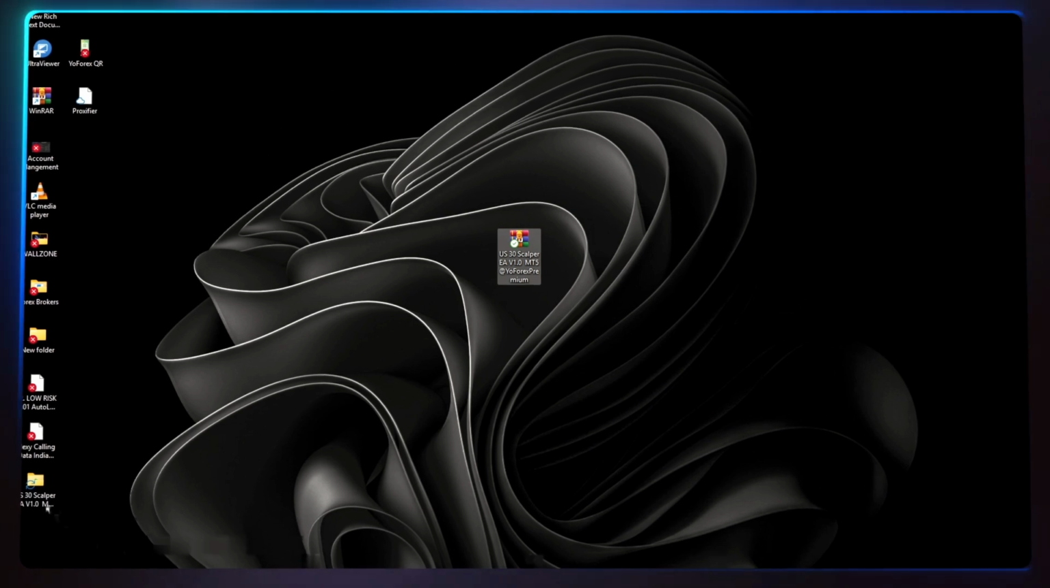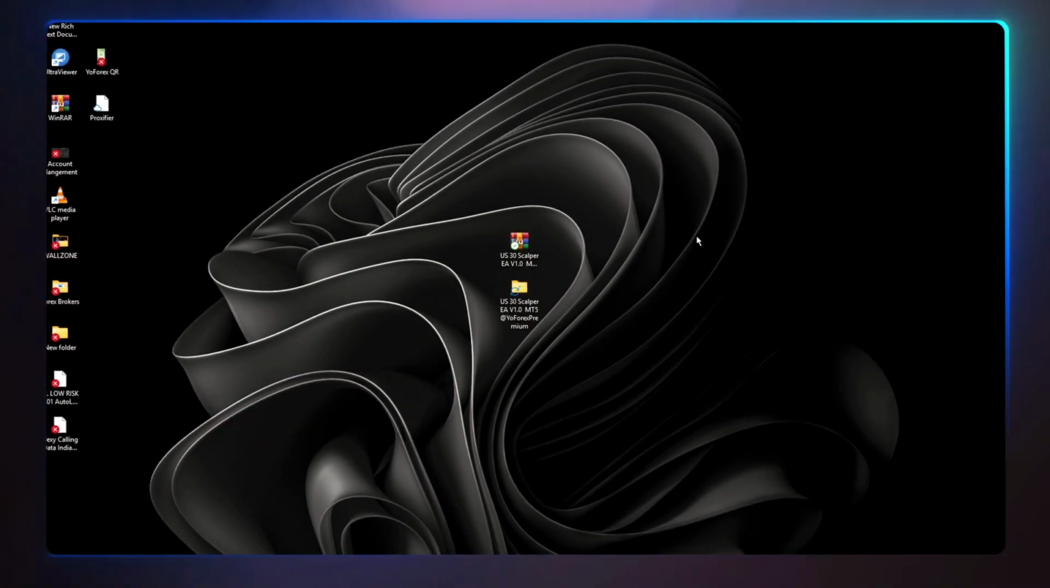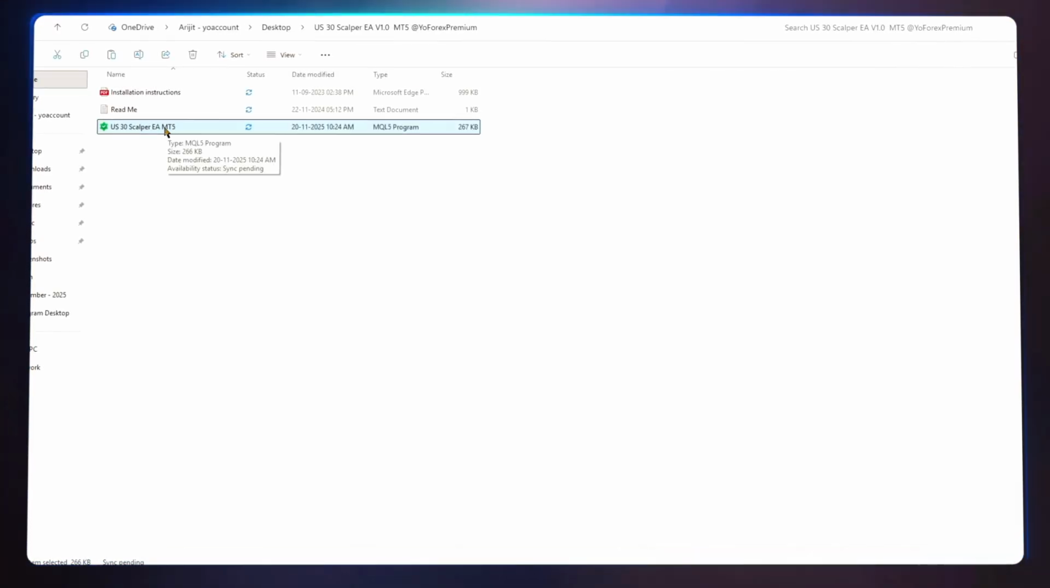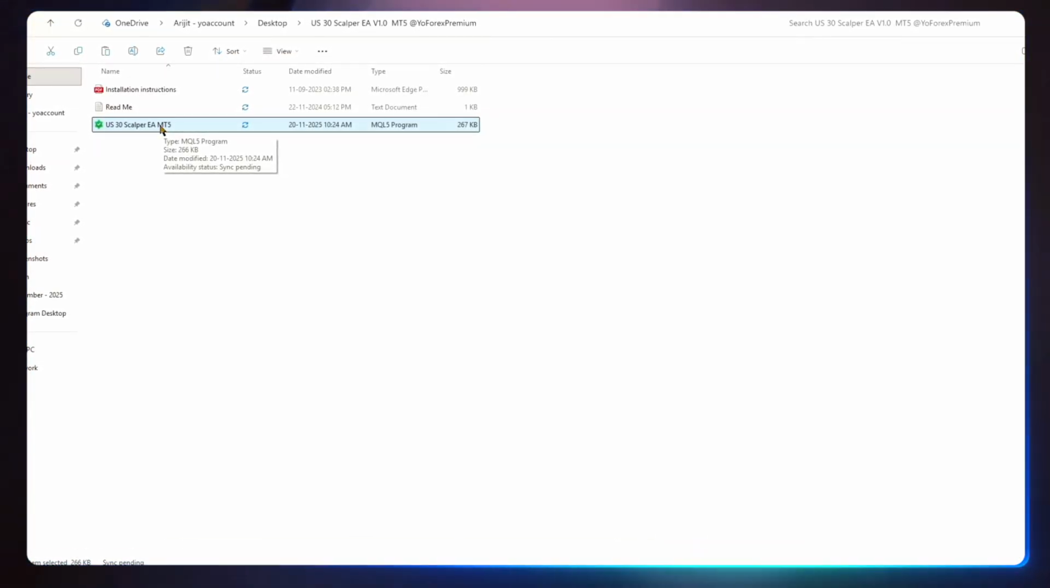I ferried the MT5 file to MT5's experts enclave, refreshed with relish, affixed the US30 Scalper EA v1.0 MT5 to US30's M15 proscenium, invoked the set file,